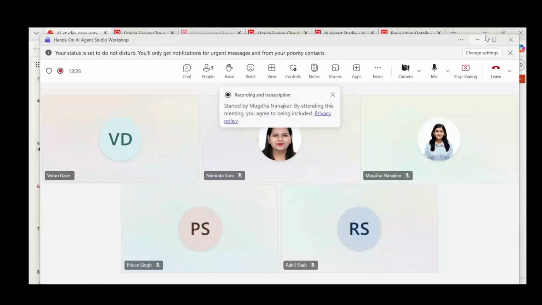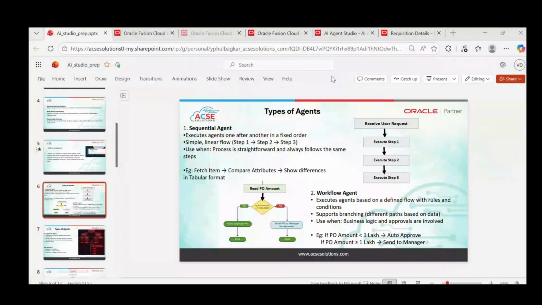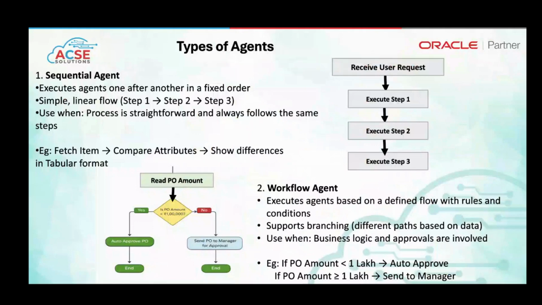So now we'll discuss the types of agents. There are basically three types of agents. First, we'll cover the sequential agent. As the name indicates, it executes the workflow based on sequential tasks: step 1, then step 2, step 3. Let's say I have built an agent which compares items.